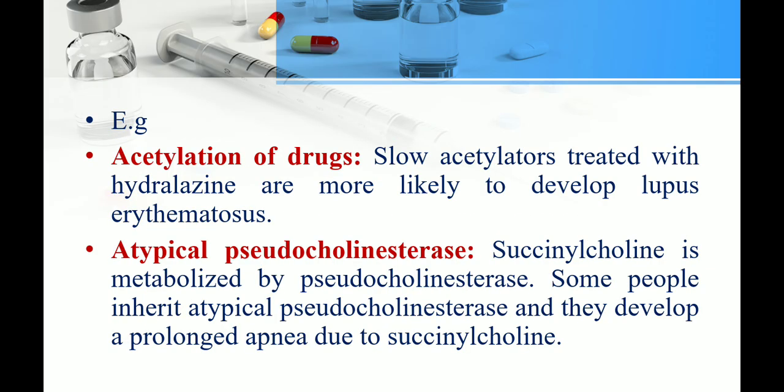For example, acetylation: slow acetylators treated with hydralazine are more likely to develop lupus. And atypical pseudocholinesterase: a person who inherits it develops more prolonged apnea due to succinylcholine, because succinylcholine is metabolized by pseudocholinesterase. If they have the atypical form, then the response to succinylcholine is greater, because it is not metabolized.